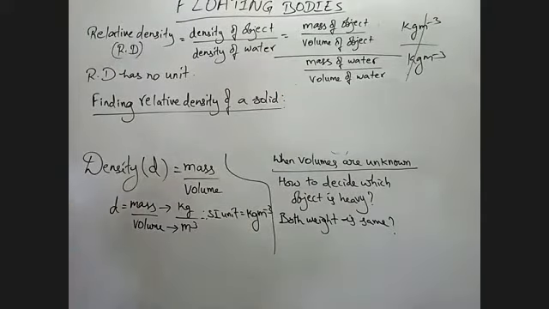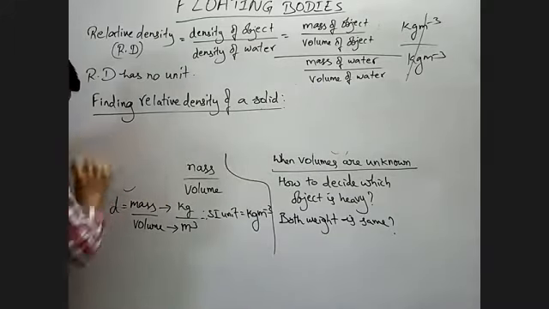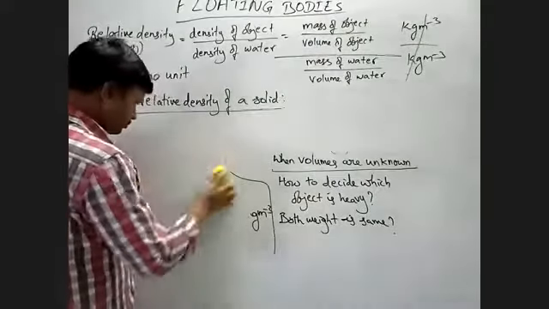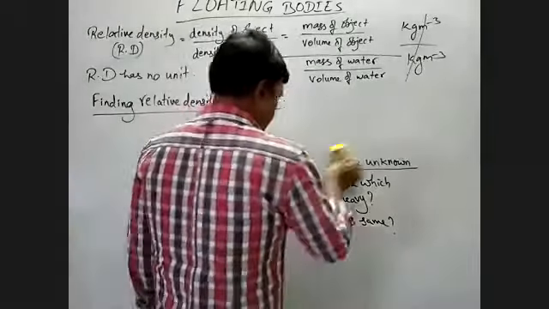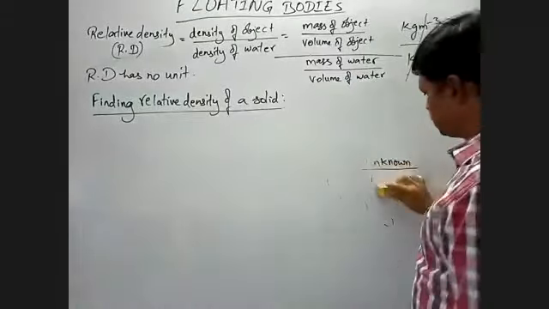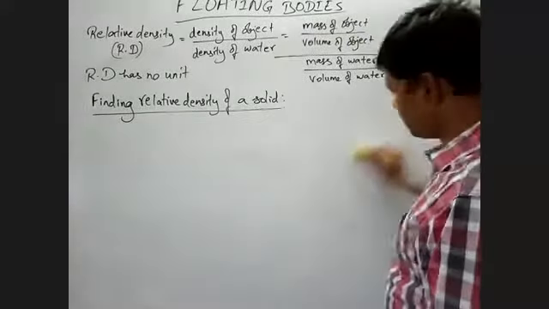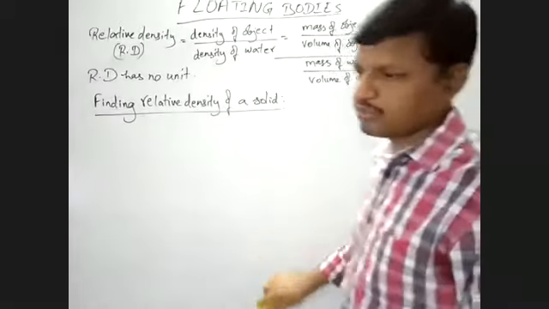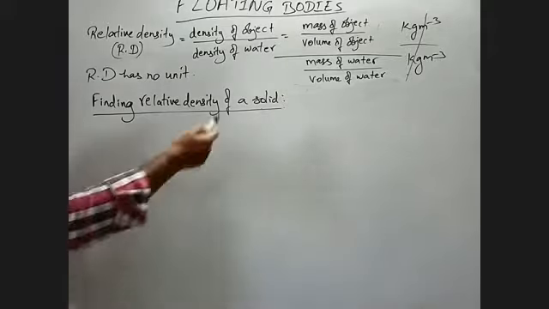Right. Now I will drop this one also. This is a comparative density. It is not the actual density, but it is compared with the density of water. So what is relative density? Actually, it is the comparative density of the substance when compared with the density of water. So now what we are doing here is we take a fixed volume of water.